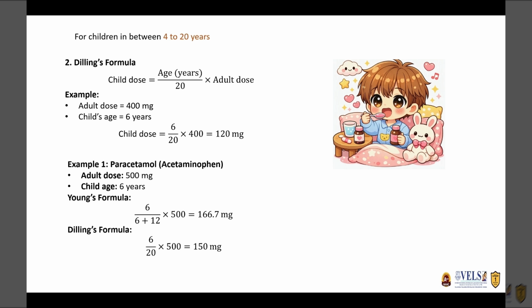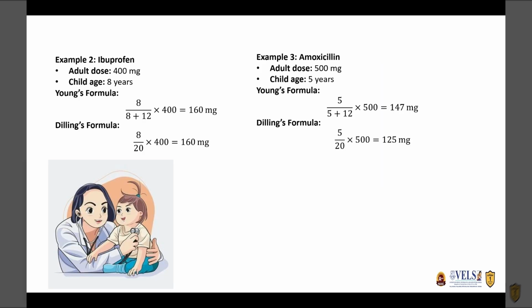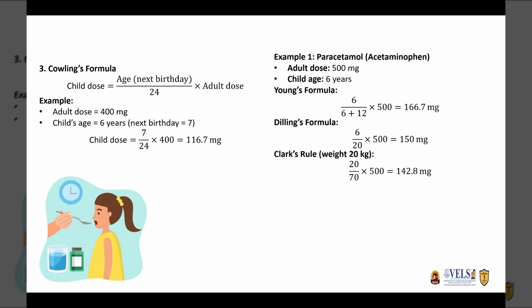As per Dilling's formula, it will be 150 milligram. And same for Brufen, what we have seen as per Young's formula is 160, and even in Dilling's formula it is 160 milligram. For amoxicillin, the adult dose is 500. In Young's formula, we said for a 5 year old child, it is 147 milligram. In Dilling's formula, it is 125 milligram.